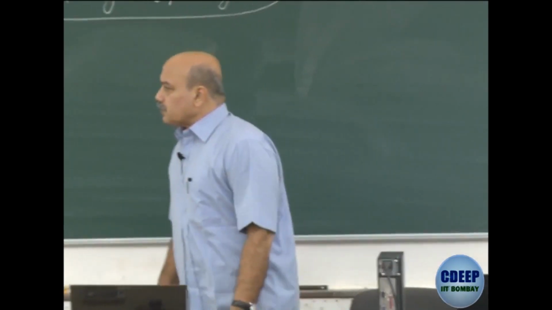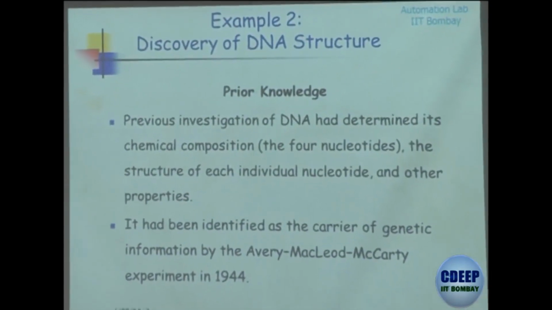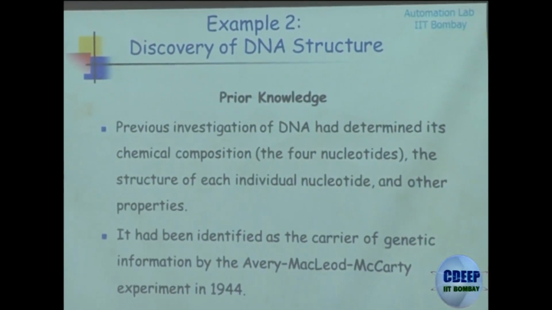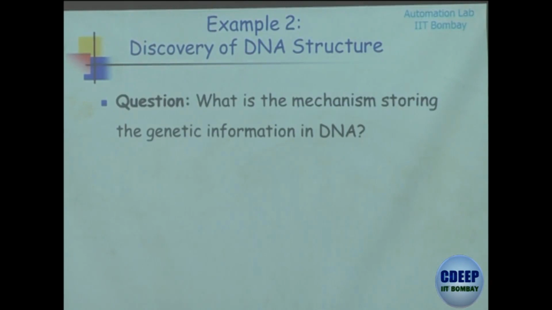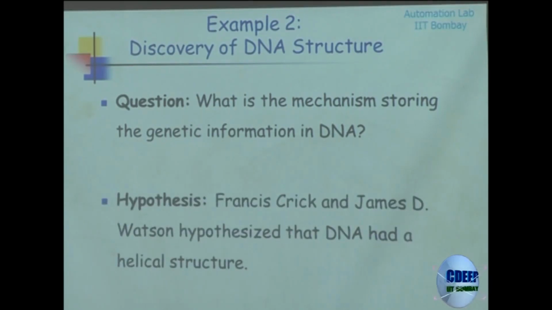So the experiments by Avery, MacLeod and McCarty had confirmed that DNA is the carrier of the genetic information. So how does it happen? What is the mechanism of storing genetic information? How is it stored and how is it transferred? That wasn't known. So the famous hypothesis that is now accepted as the model for DNA, we attribute to Francis Crick and James Watson.